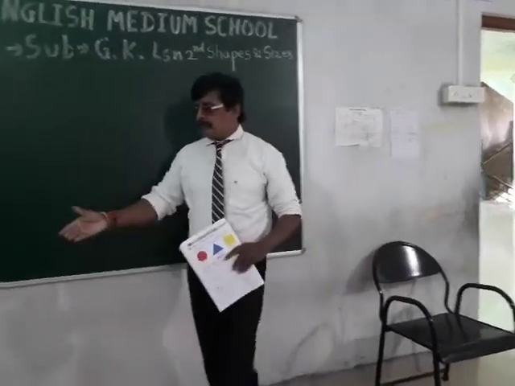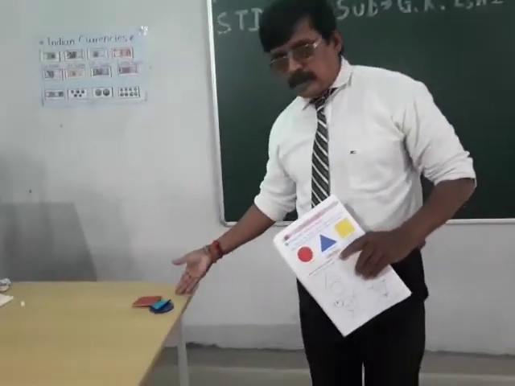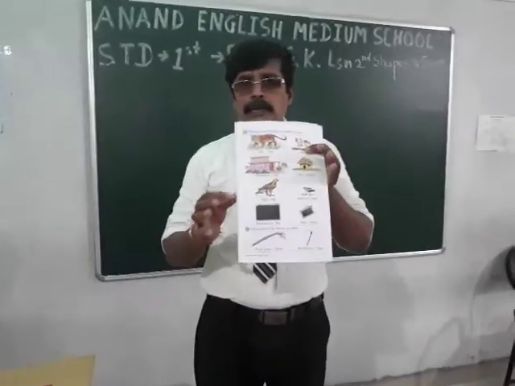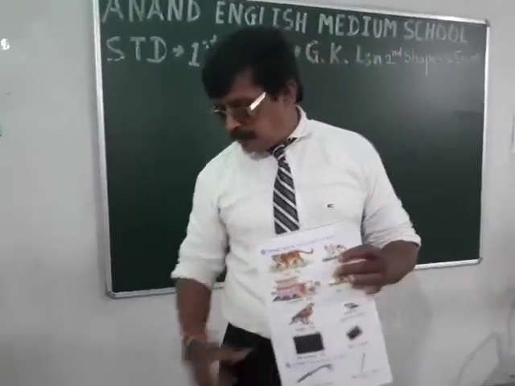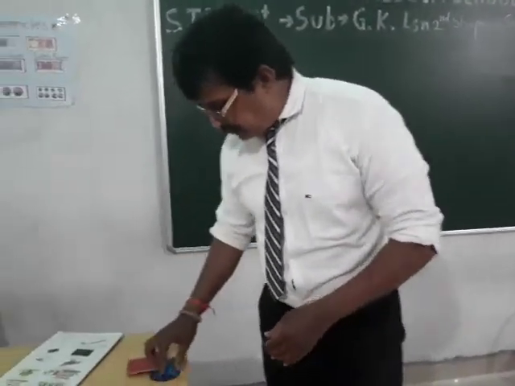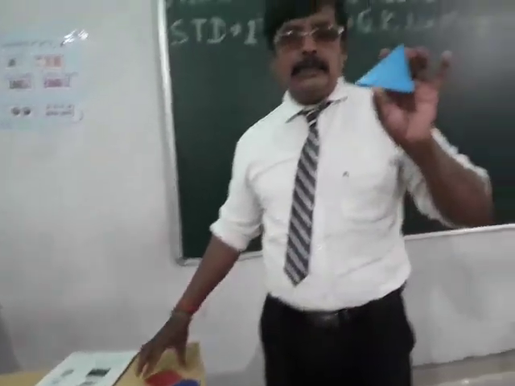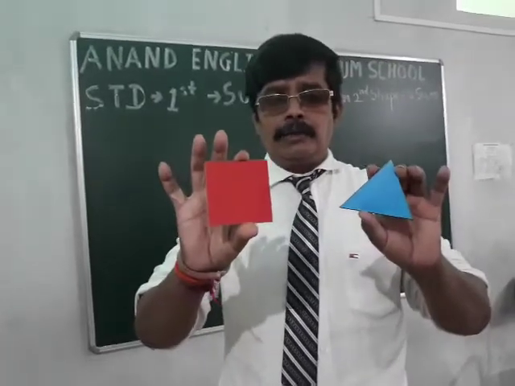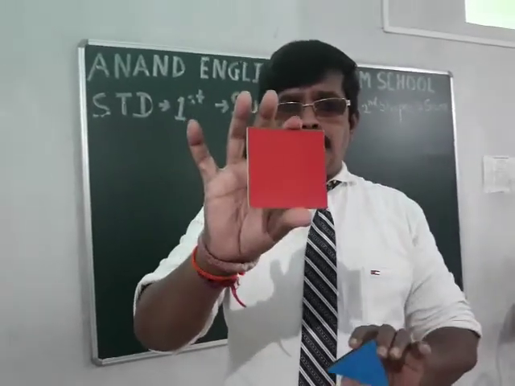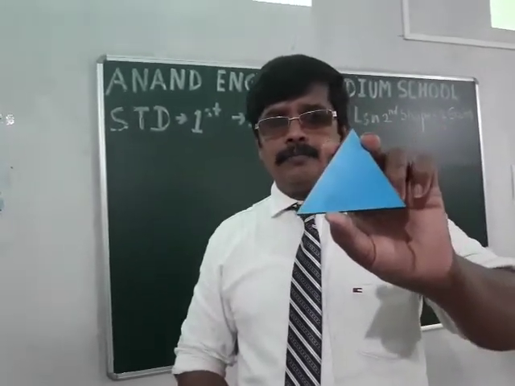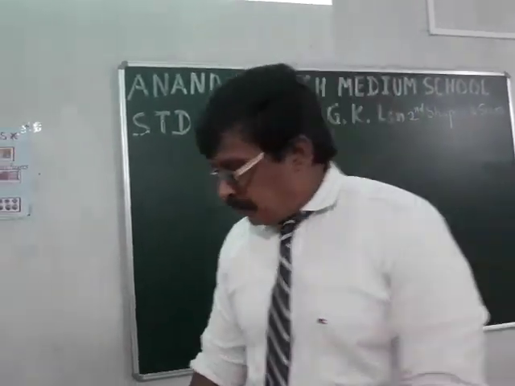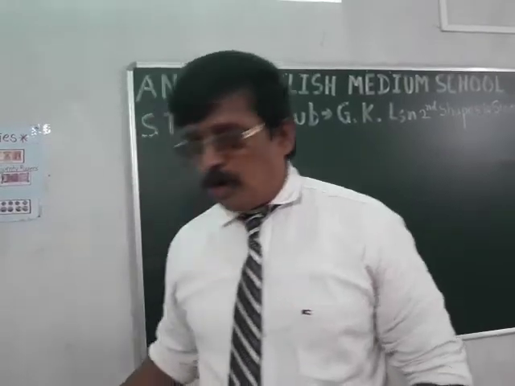This is a table. It has also a size. This is a book. It is smaller than this table. Please see, this is a triangle. It has one shape, and this is a square. It has one shape. But this square is bigger than this one. So the things may be big or small in size.